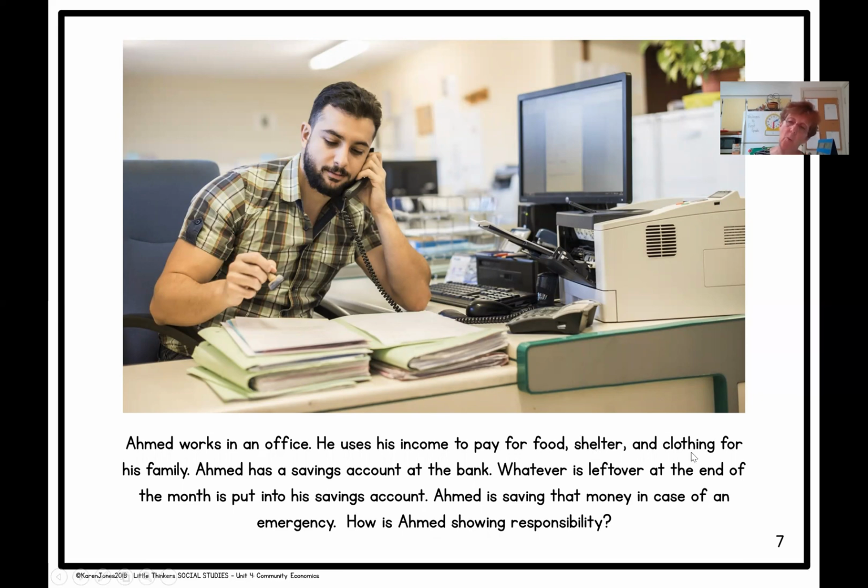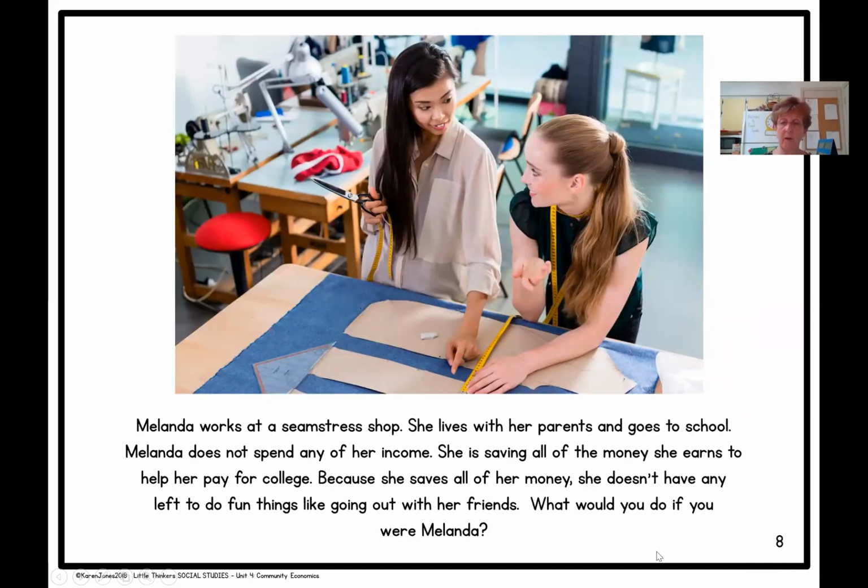She might want to think about taking some of that money, a portion of it, even though she's being responsible and using her money for college. She might want to think about setting aside a small amount of money each month so that she can go and do some fun things like going to the movies or maybe out to lunch with her friends.